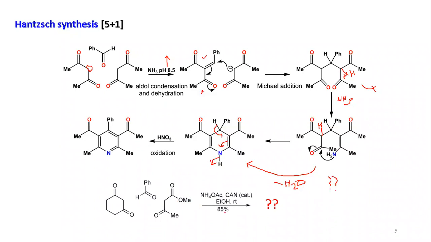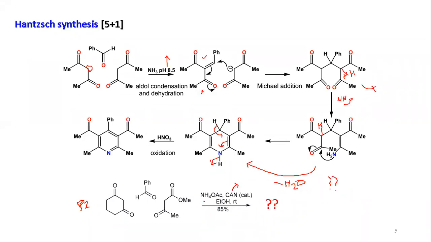Now your job is to find out what will be the corresponding compound here if you have these three reagents. So this you take as question number one for your practice. What will be the product, and how will the reaction mechanism move forward? Now here remember CAN is used as the catalyst so that the reaction can go faster.